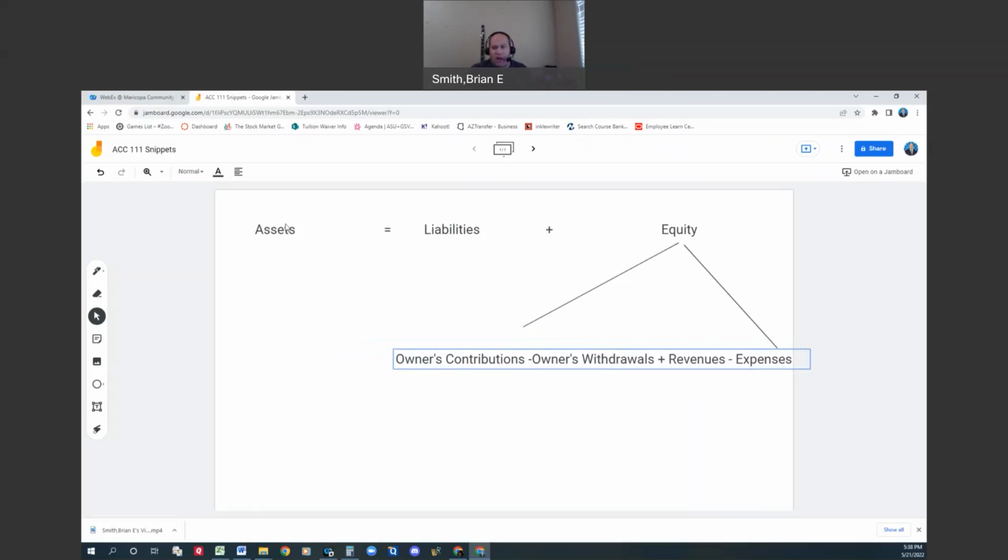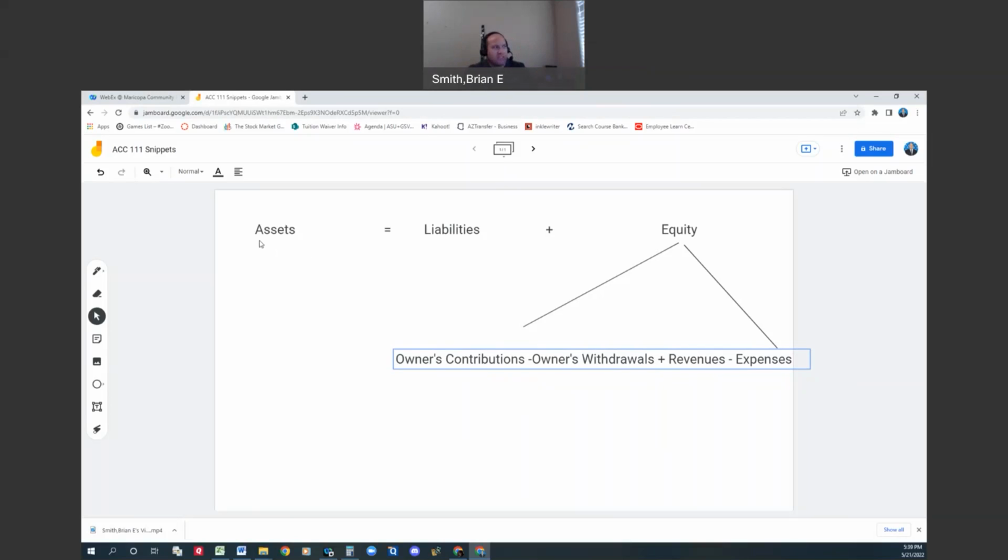So really, our expanded equation is going to have assets equals liabilities plus owner contributions minus owner withdrawals plus revenues minus expenses. And this is our accounting equation. There shouldn't be any concerns. If you do have concerns, notify myself or whoever your professor is. But this is important and critical. You must understand this equation.